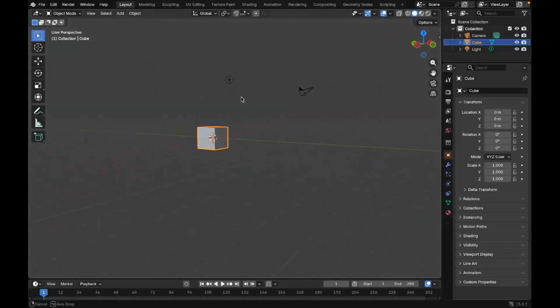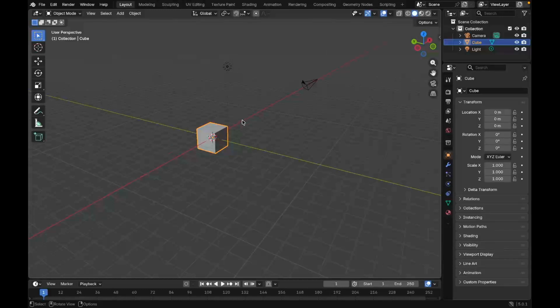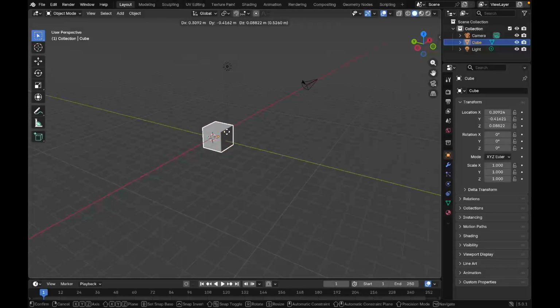For grab we can just press G key. Then we can move along the X direction, along the Y direction, along the Z direction, wherever you want.